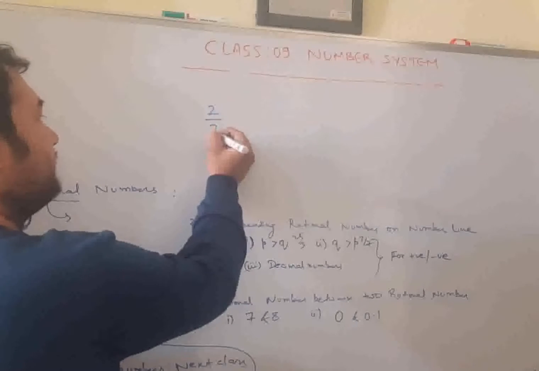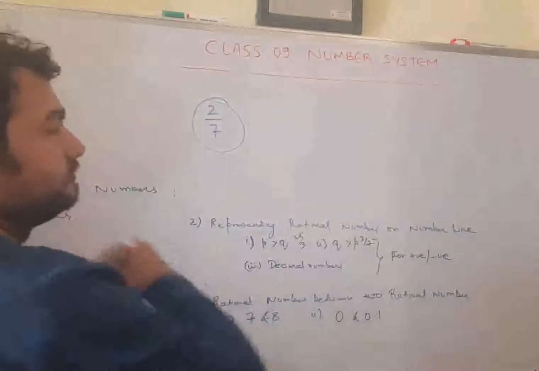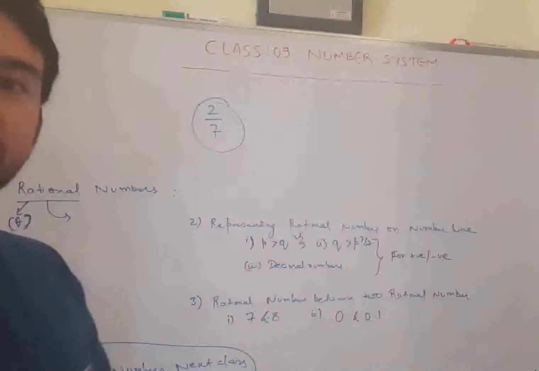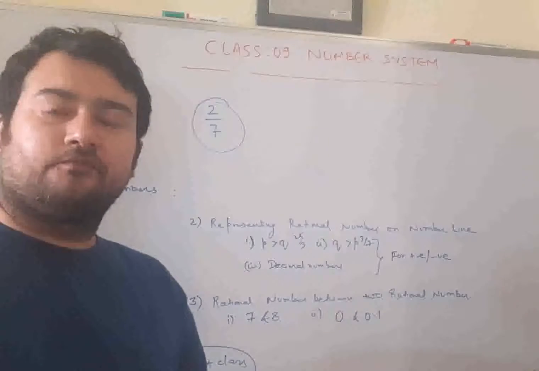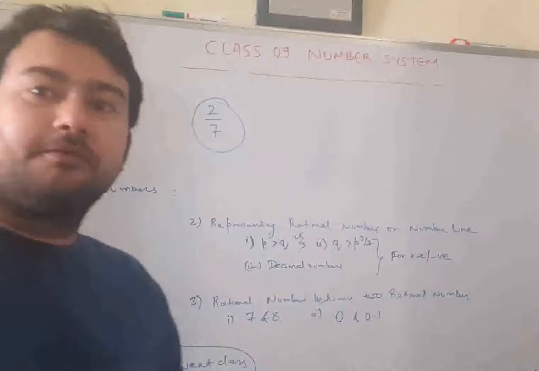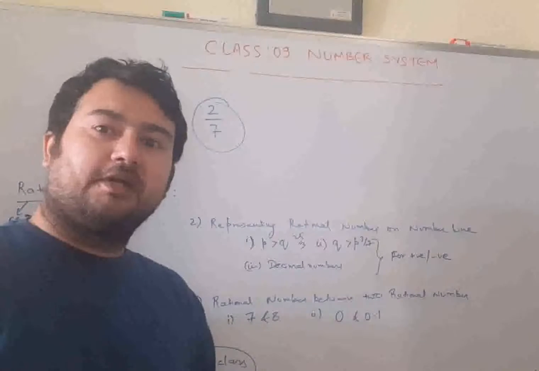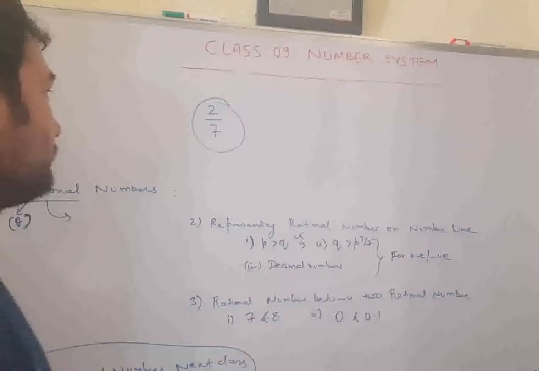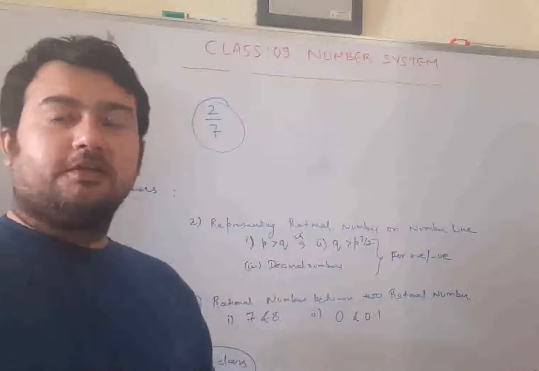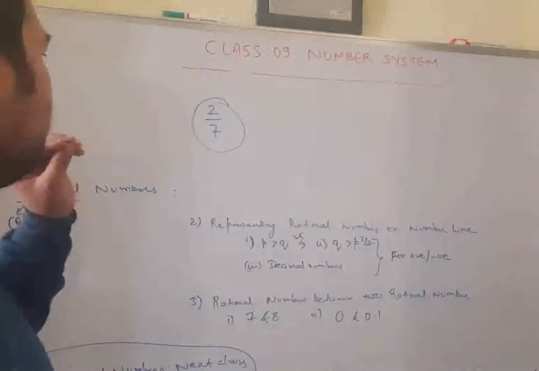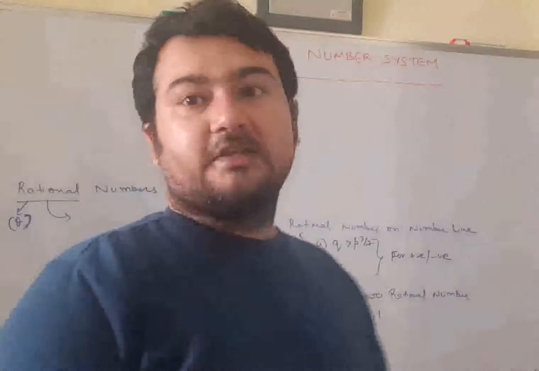2 by 7. Is it the simplest form of a rational number? Is 2 by 7 the simplest form of a rational number? When I ask you, what will you do first? First things first, you will find whether it is a rational number.